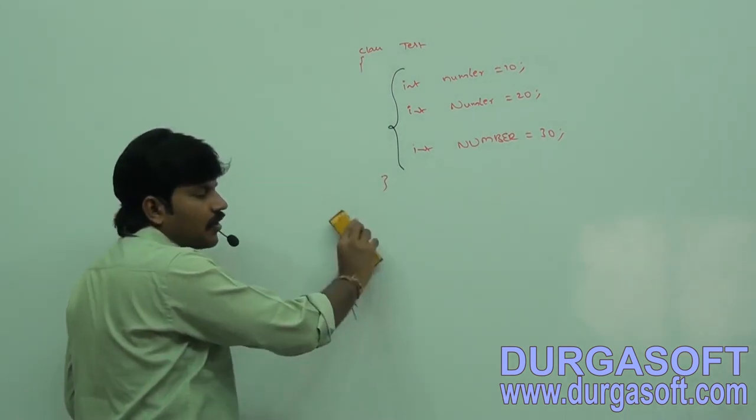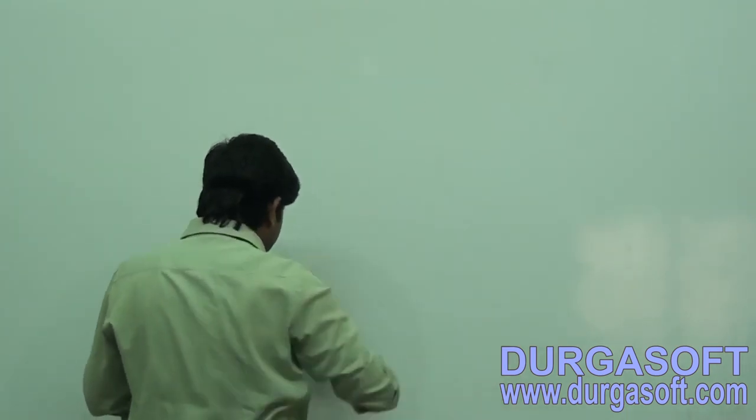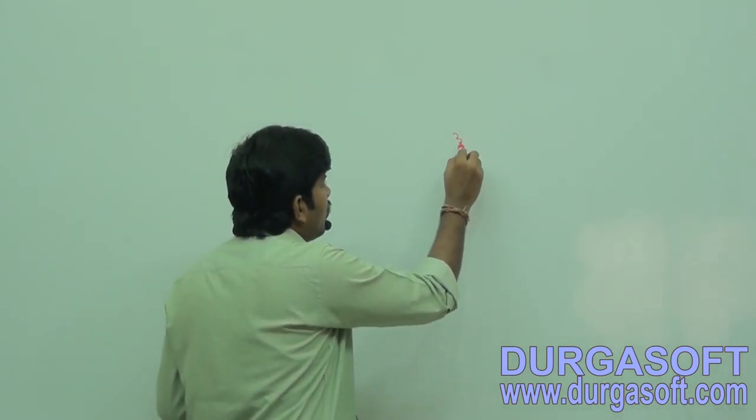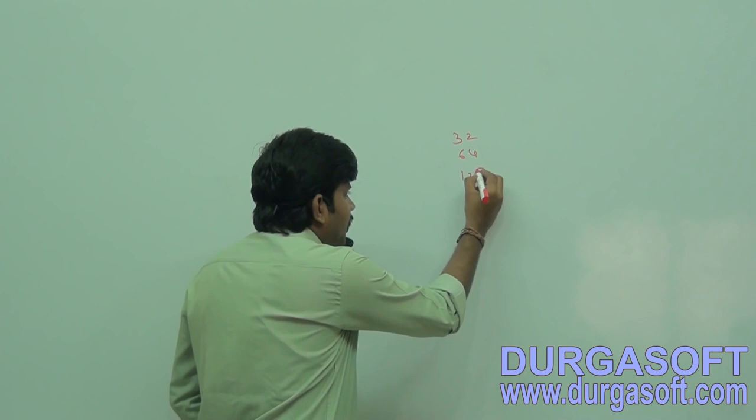Fourth one. Sir, can you tell, in a Java identifier, maximum how many characters are allowed? 32 or 64? Or 64 or 128?